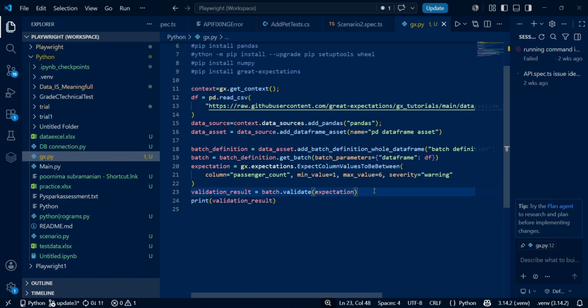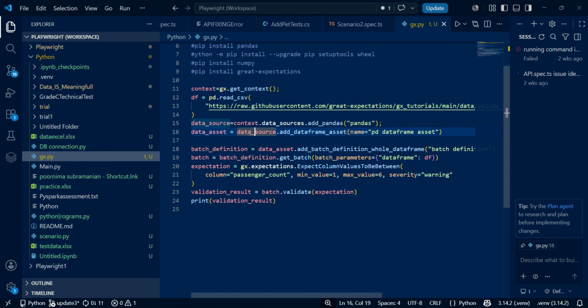And we are creating the expectation. In this tutorial, I've given an example where we verify whether the passenger count starts from 1 and ends at 6, that is, the minimum value should be 1 and the maximum value should be 6. Below 1 or above 6 is invalid data. So that is the expectation that has been set here. And we are creating a batch, validating that expectation, and printing the validation result.